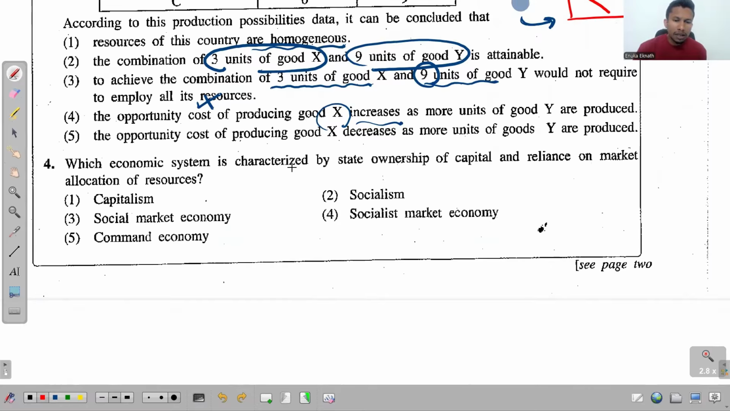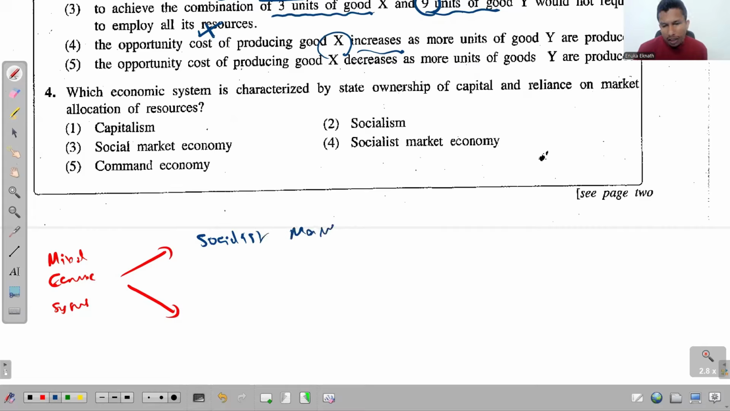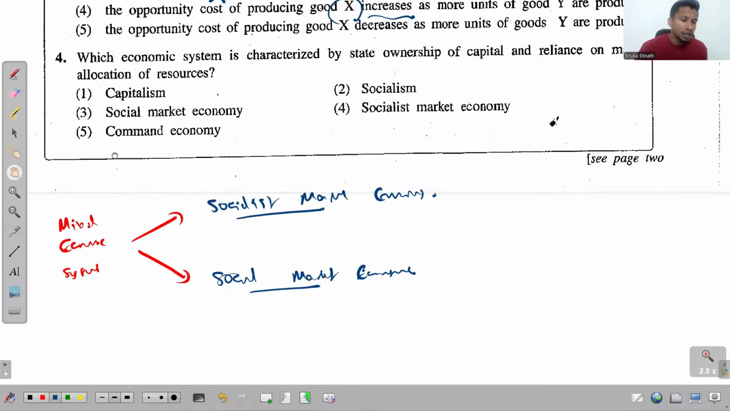The fourth one, look at the fourth one. Which economic system is characterized by state ownership of capital and reliance on market allocation of resources? Okay, so think about mixed economic systems, right? We have mixed economic systems. So there are two main types of mixed economic systems. The first one, let's recognize that to be socialist market economies. The other one is social market economies. So what's the difference between these socialist market economies and social market economies?